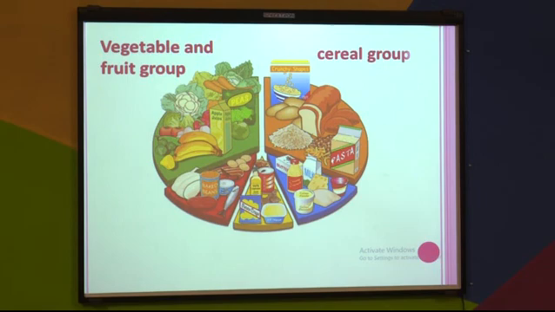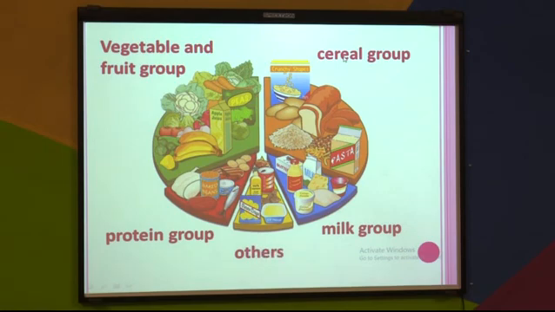You should include the food items from the vegetable and fruit groups, from the cereal group, from the protein group, and the milk group food items also you should include in your diet. So, you will get a balanced diet and your body will get the proper amount of nutrients which are needed.